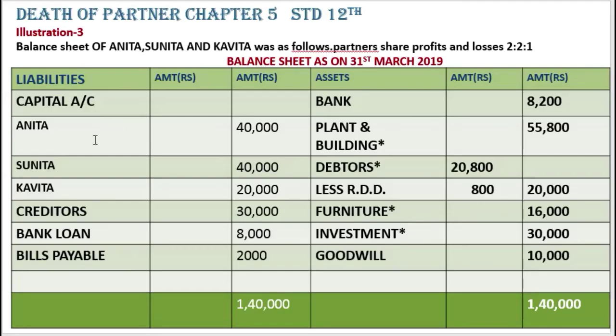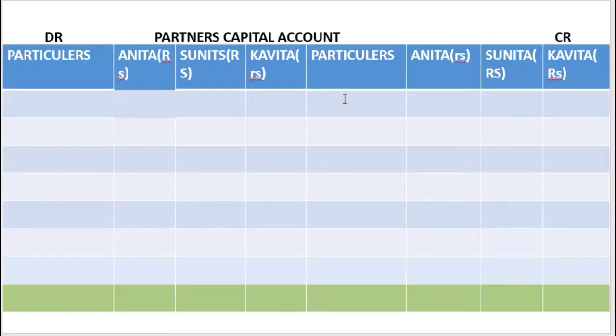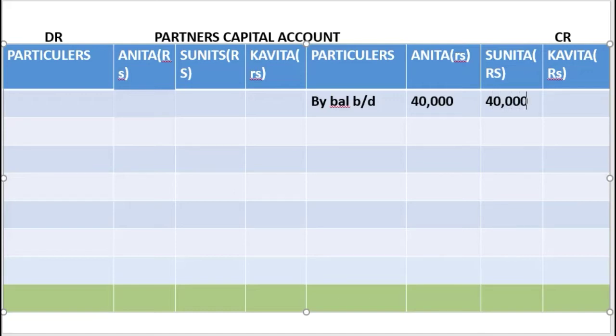So we'll start posting the given balance sheet, liability side. Capital of Anita, Sunita and Kavita: 40,000, 40,000, 20,000. So here, by balance brought down, 40,000, 40,000 and 20,000.